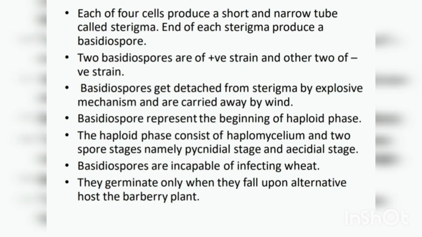Okay, now these basidiospores are incapable of infecting the wheat plant. They will not grow on the wheat plant. They germinate only when they fall upon the alternative host which is called the barberry plant. Okay, so you have understood. So Puccinia has completed its first half of its life cycle.